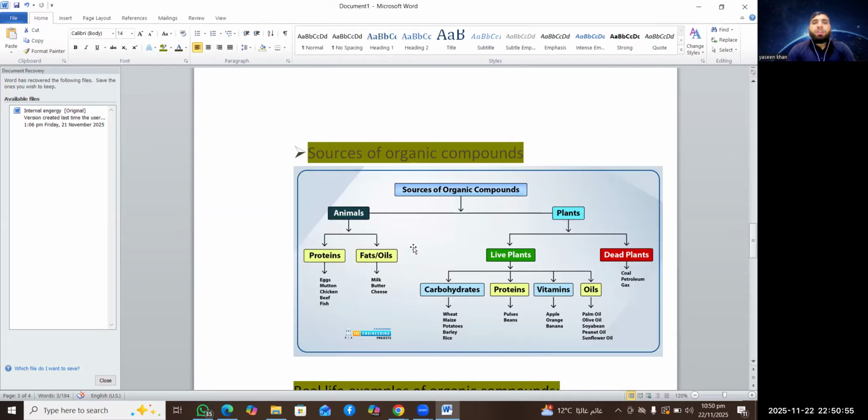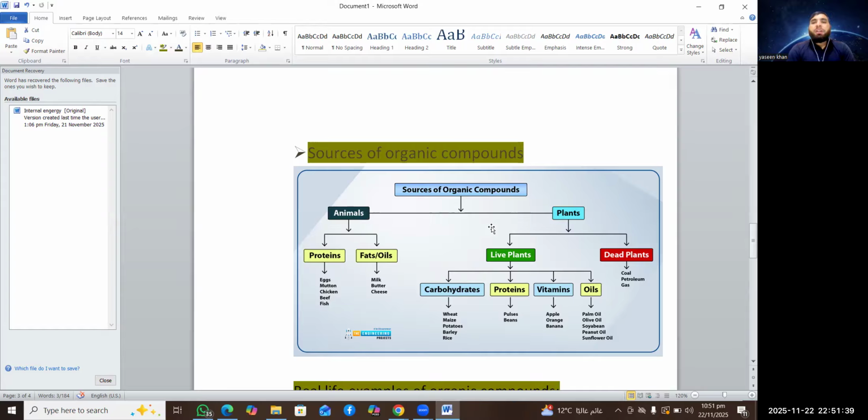Now, we are going to study the main sources of organic compounds. Actually, from where does the organic compound come? Just think about this: from where we can get meat, milk, fruits and vegetables. Mostly organic compounds are obtained from plants and animals as well as microorganisms. For example, from the animals we obtain proteins, fats and oil. The best examples of protein are egg, mutton, chicken, beef. All these are proteins, and protein is an organic compound obtained from animals. Fats and oil are also a good source of organic compounds, obtained from animals.